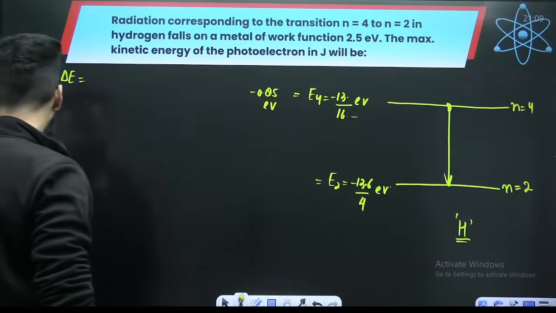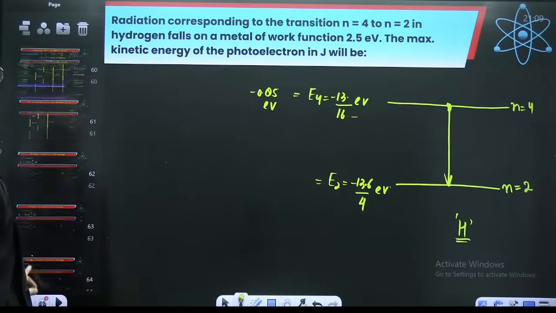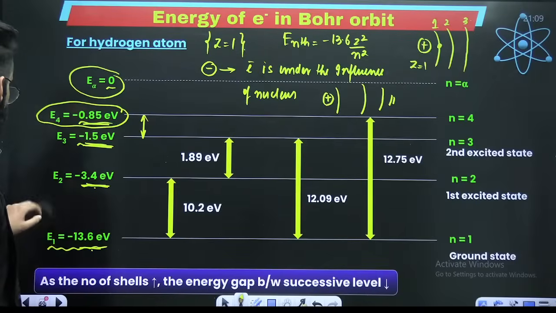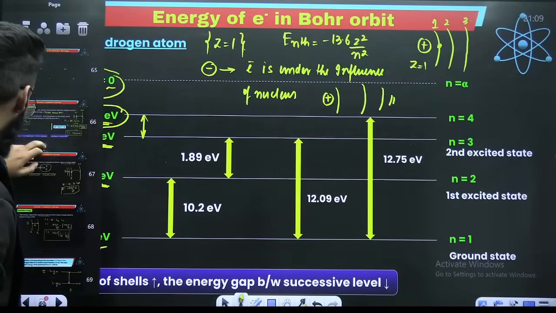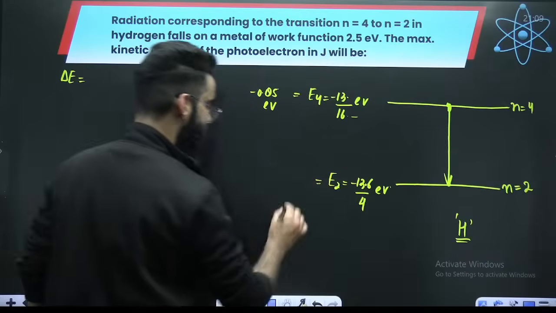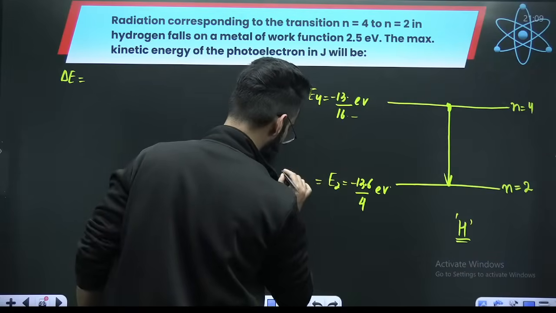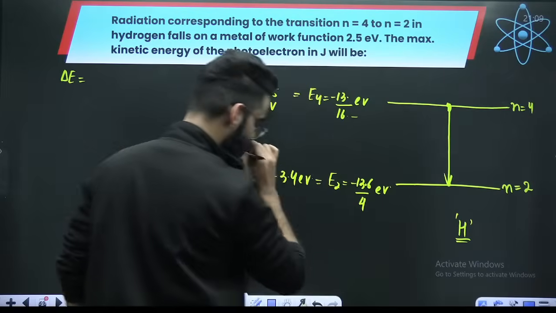Similarly, E2 was minus 3.4. The energy of the electron in the second orbit is minus 3.4 electron volts.